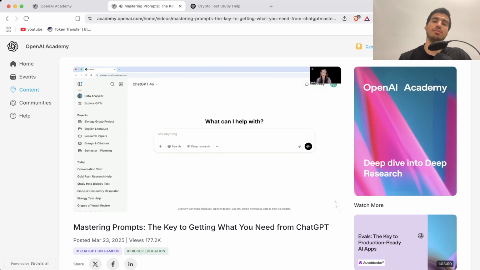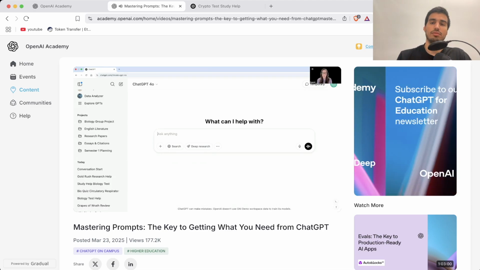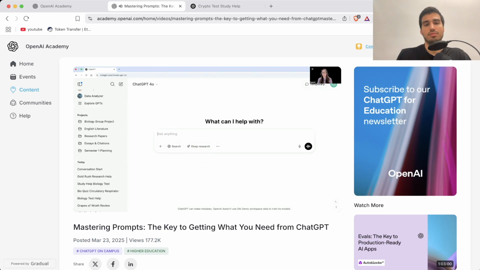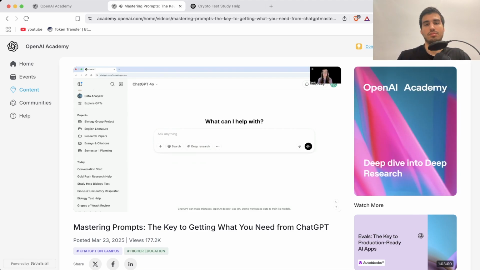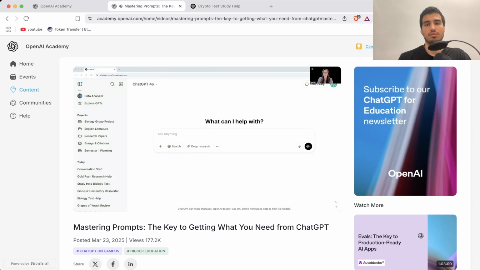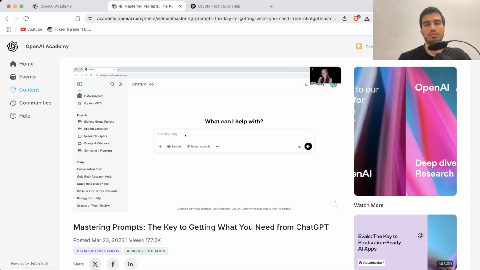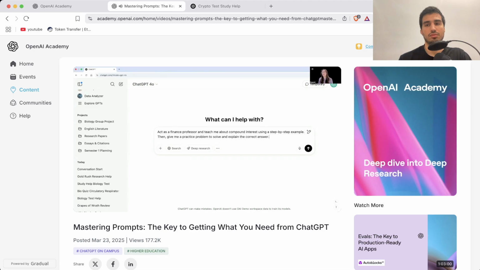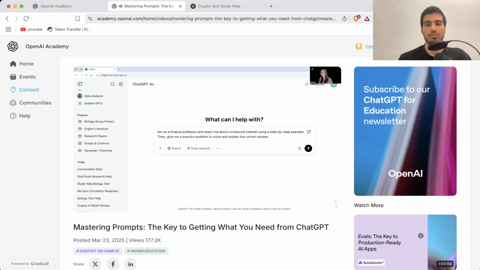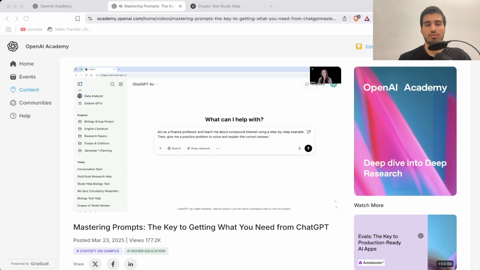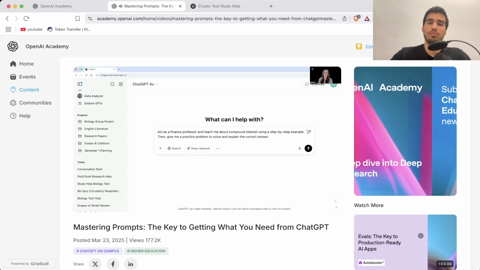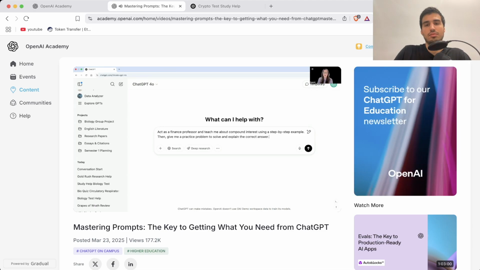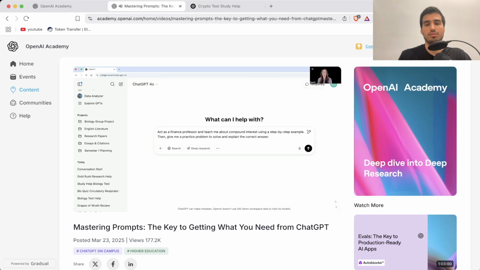Increase the amount of context you provide ChatGPT. You can assign it a role. Instead of saying something like explain compound interest, you could use a prompt that says something like this: Act as a finance professor and teach me about compound interest using a step-by-step example. Then give me a practice problem to solve and explain the correct answer. So to wrap, the more context you provide, the better the response. So let's do that ourselves.